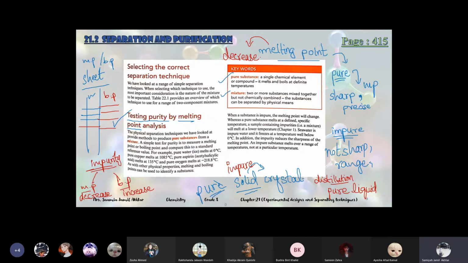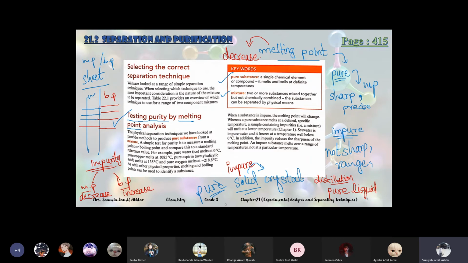See, I told you that those things will come again in the other chapters also. If impurity is present, melting point will decrease and boiling point will increase. So if these substances are melting and boiling at different temperatures, not according to the sheet which is given, it means they are still impure.